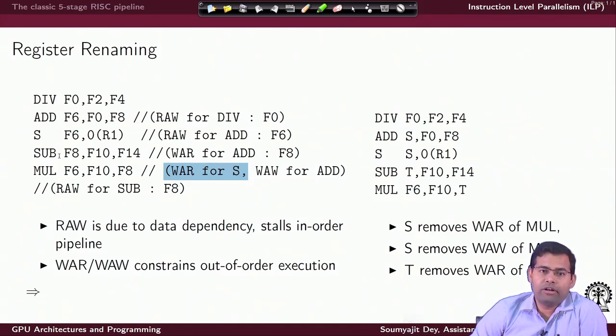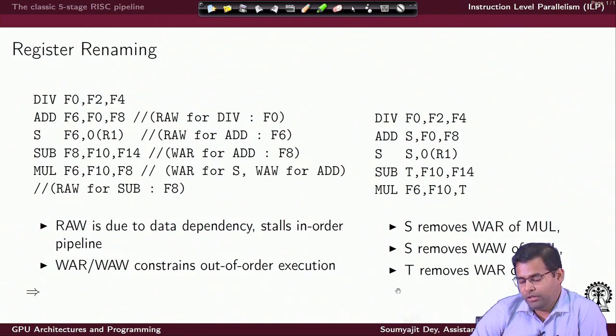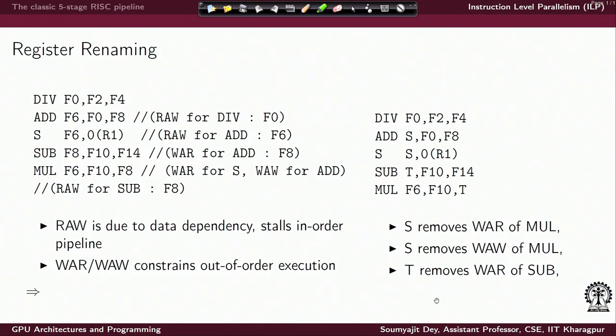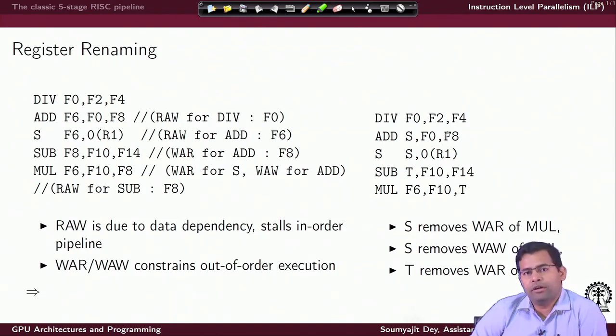So, again there was no reordering possible between add and sub, but now since sub starts writing to T, there is a possibility of reordering between add and subtraction instruction. In that way this register renaming of T removes the write after read dependency of sub, because it was writing to F8 and addition was reading from F8 also, but now addition is reading from F8, but sub is writing to T. So, they can be ordered differently.